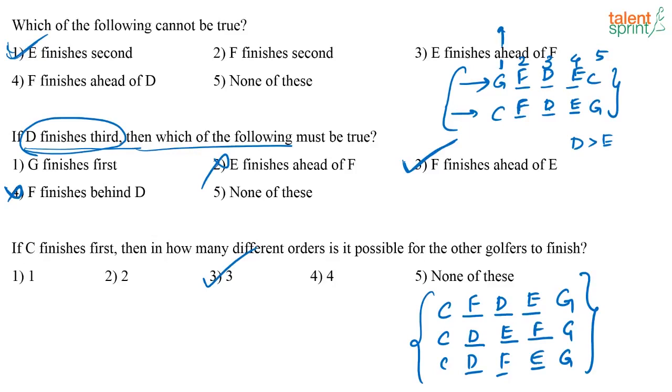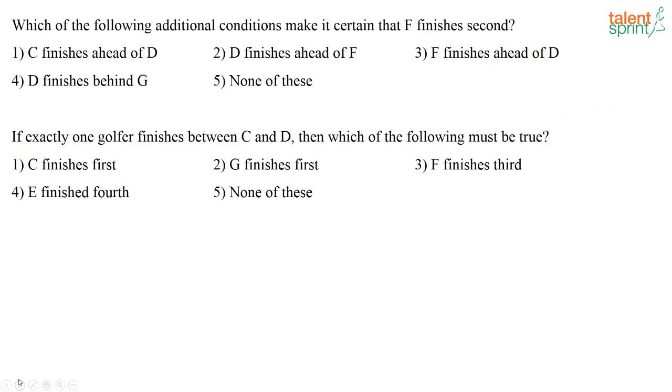But here, no. Next. Which of the following additional conditions make it certain that F finishes second? If I say F finishes ahead of D, right, then this will be true. See, you have either C 1 2 3 G or G dash dash dash C. These are your 2 cases. So what condition will make F definitely second?